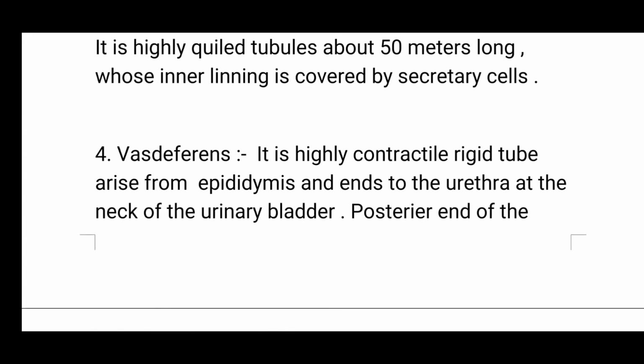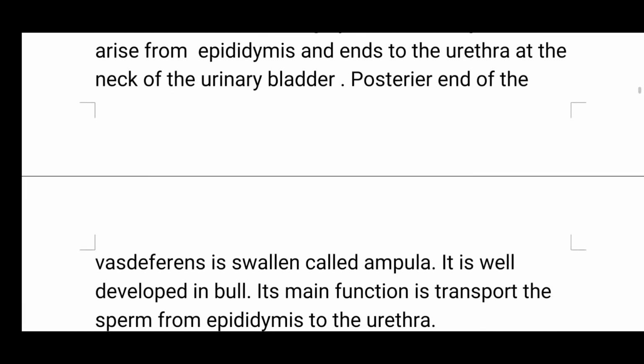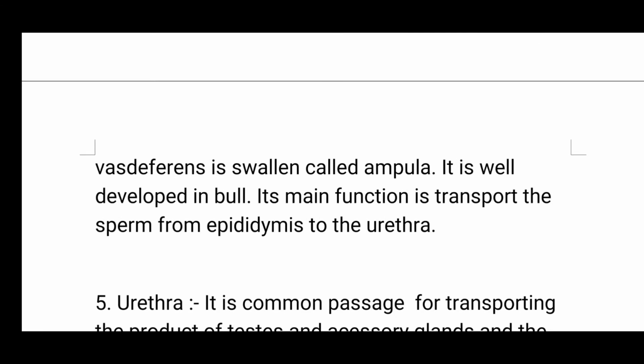Fourth is vas deferens. It is a highly contractile, rigid tube that arises from epididymis and ends in the urethra at the neck of urinary bladder. The posterior end of the vas deferens is swollen and is called ampulla. It is well developed in bull. Its main function is to transport the sperm from epididymis to urethra.